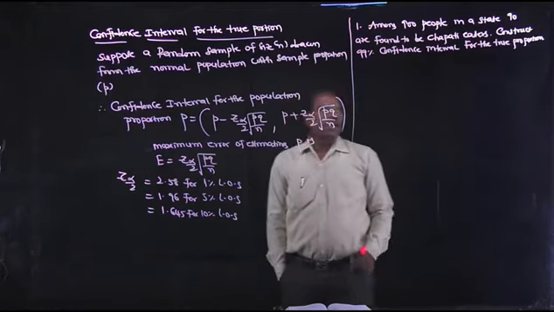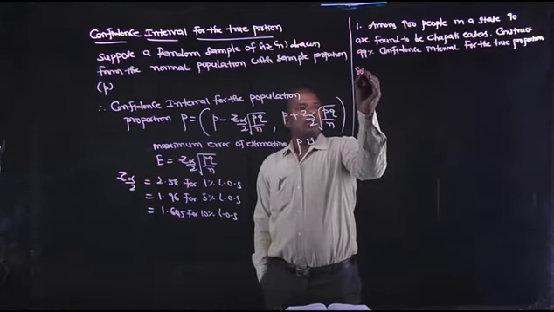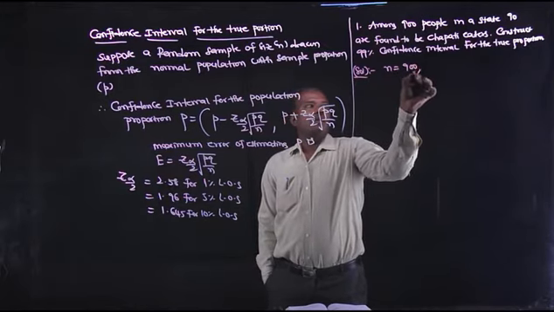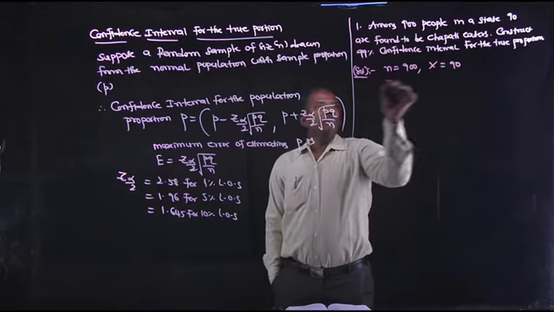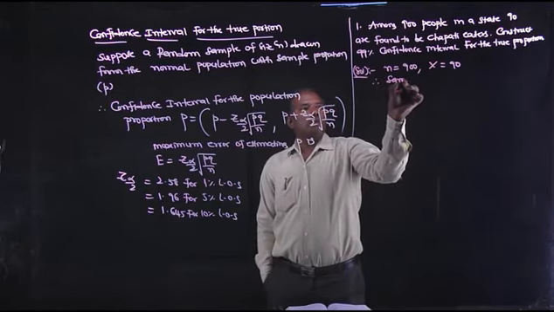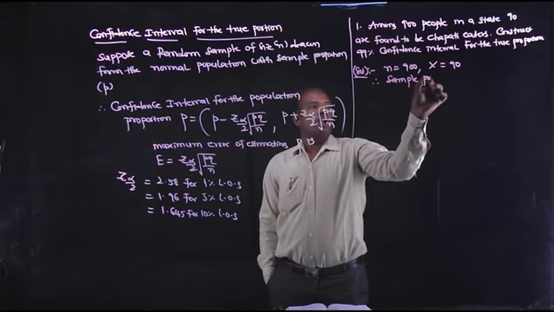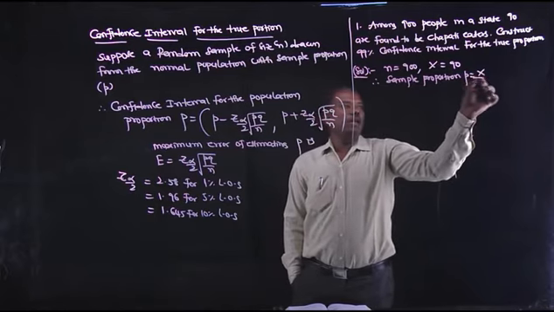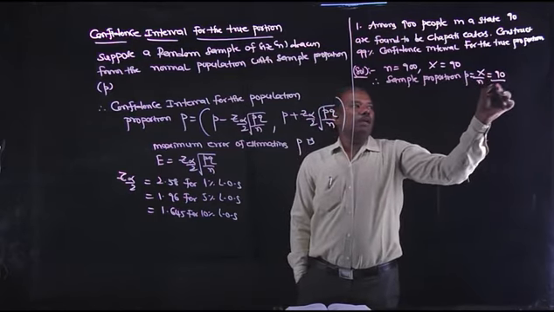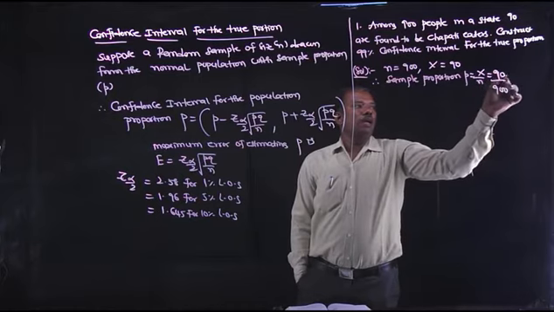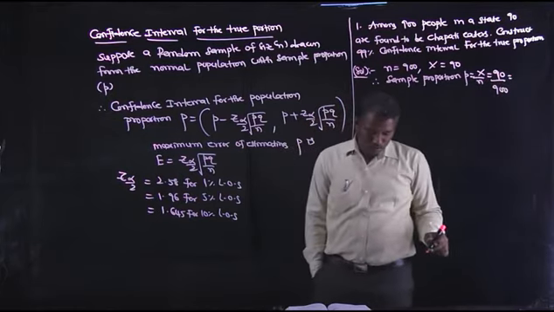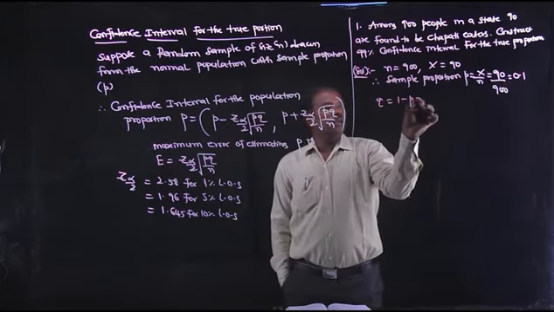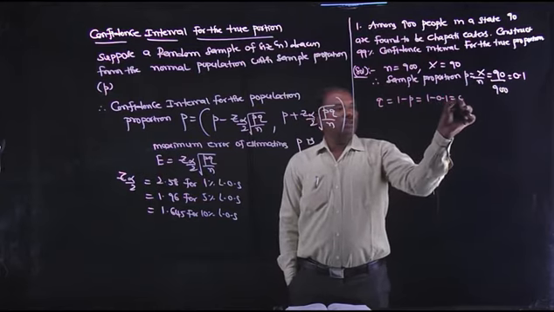Here out of 900, according to the statement of the problem, n is equal to 900, x equal to 90. Therefore, sample proportion small p is x by n, 90 by 900, that is equal to 0.1. So small q equal to 1 minus small p, that is 1 minus 0.1, that equals 0.9.